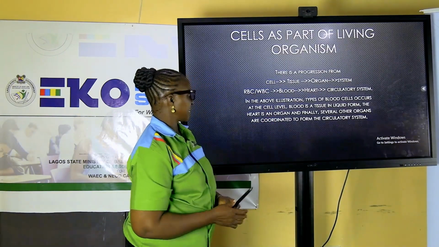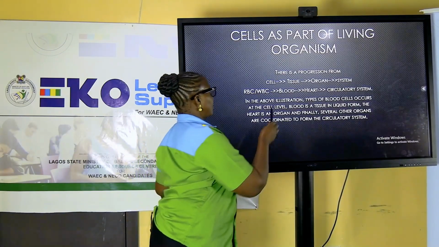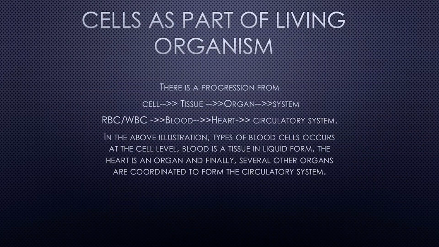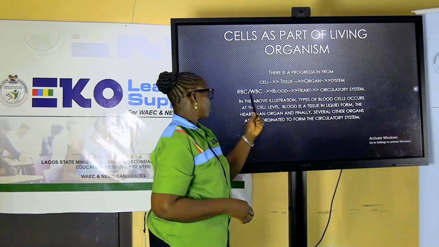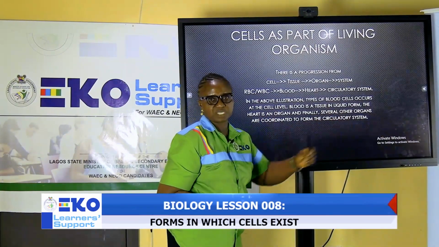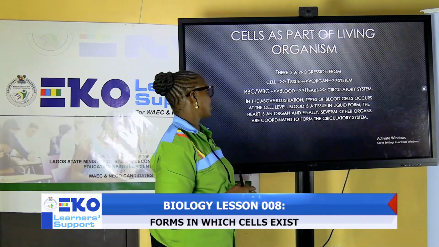Here we want to take an example of how cells exist. I want you to be very attentive. Cells exist as part of living organisms. We have them occurring at the cell level, tissue level, organ level, and system level. Let's look at this. We are focusing on the circulatory system in the body of a multicellular organism.